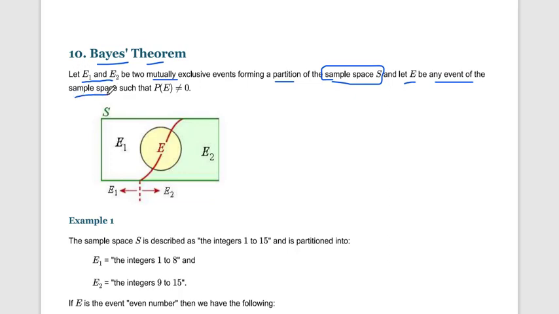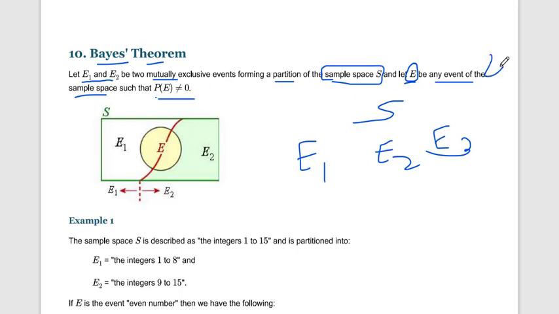So there are three events: E1, E2, and E. Here the sample space is S, and E1, E2, and E all contain parts of the sample space. Given that the probability of E does not equal 0, you can apply Bayes theorem, the Bayes formula.